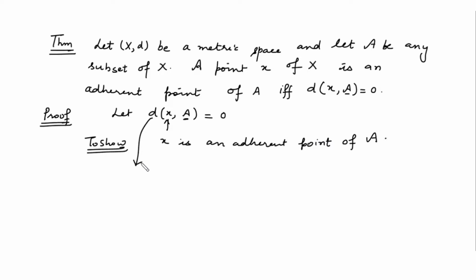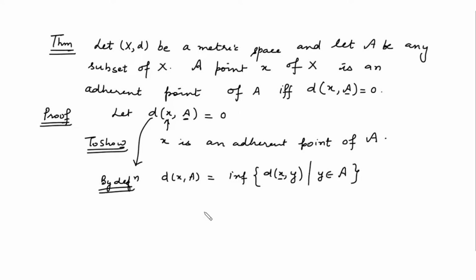Now by definition, what is the distance of a point from a set? It is the infimum of all the distances of the point x with the point y, where y are the members of A. You find all the distances from the point x to the point y, take the infimum one, that is the distance d(x, A), and it is given that this is 0.